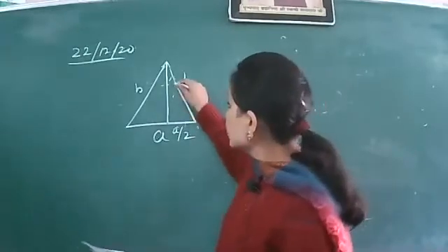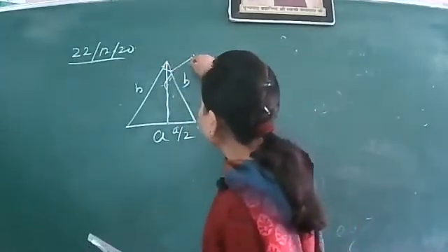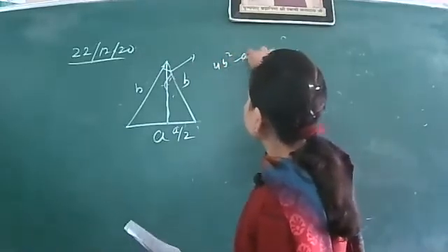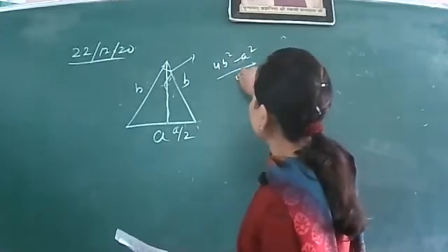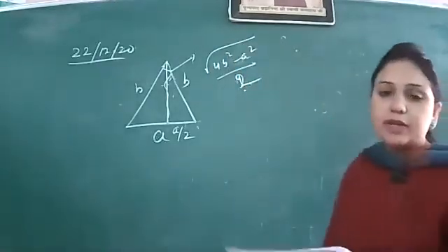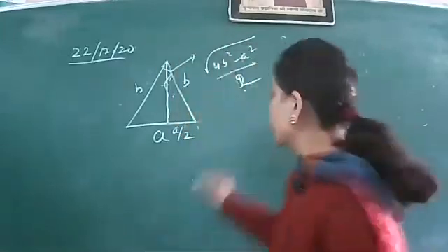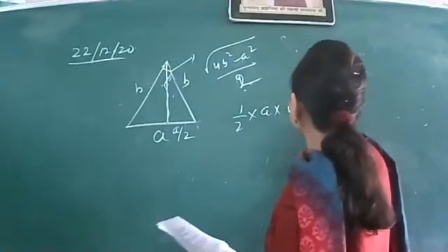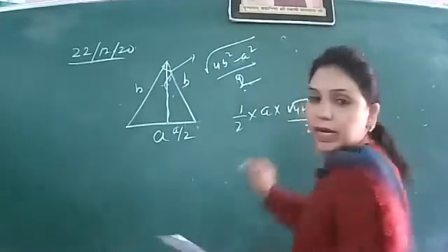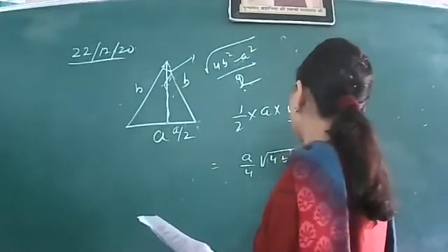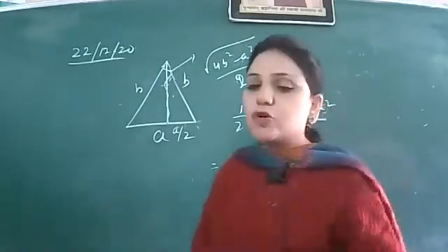By using Pythagoras theorem, you will get the perpendicular, which will come out to be under the root of 4b square minus a square, over 2. When you find the area, it will be half into base into height, that is equal to a by 4 square root of 4b square minus a square. So option B was correct.